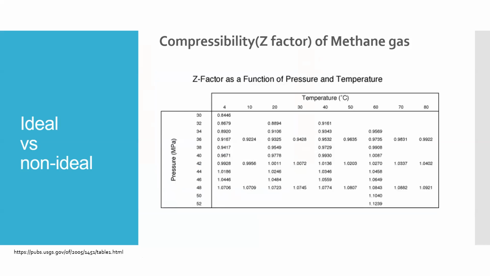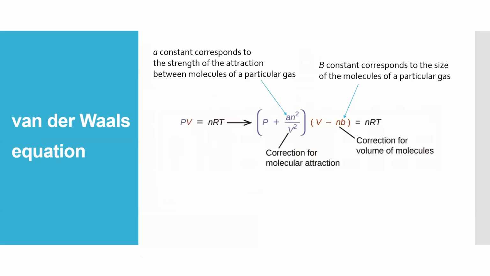This chart shows some specific data of the Z factor as a function of the pressure and temperature for methane gas. To deal with a non-ideal gas, we need to introduce the van der Waals equation.